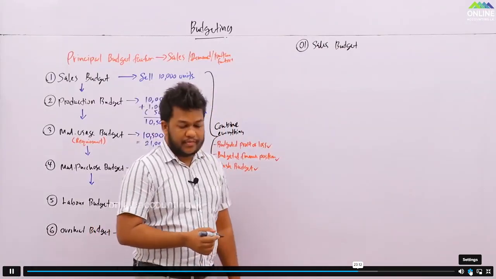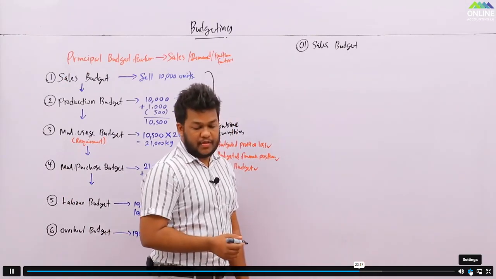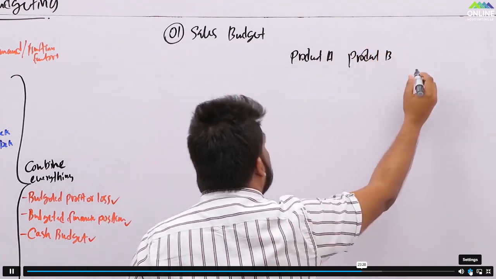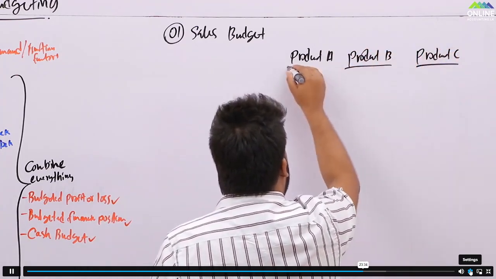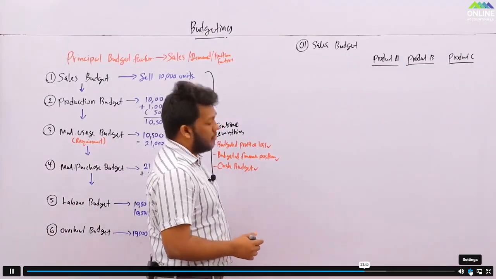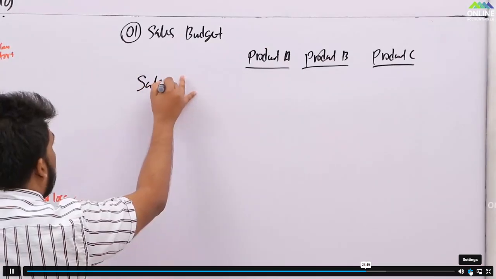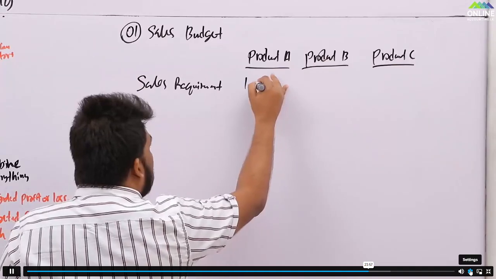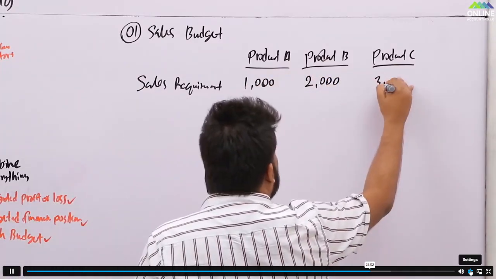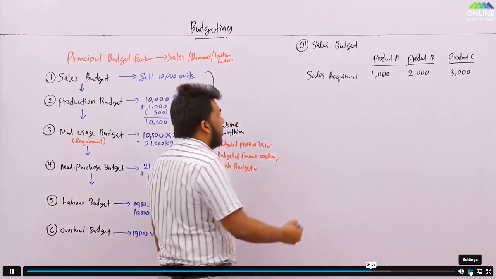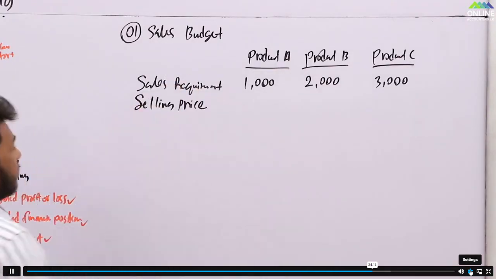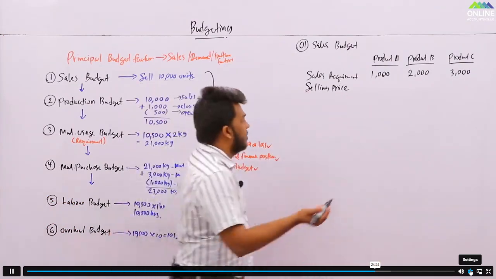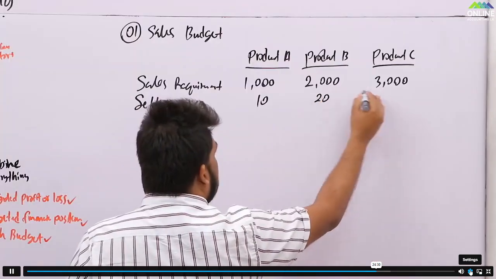Sales budget. Now, how to make the sales budget? Basically, you will put the products: product A, product B, and product C. Then we need to look at the sales requirement first. Sales requirement is how many units you are going to sell. And then you should have the selling price, which means at which price you are going to sell the products. Just as examples, 10, 20, 50. So this is how you should have a sales budget.